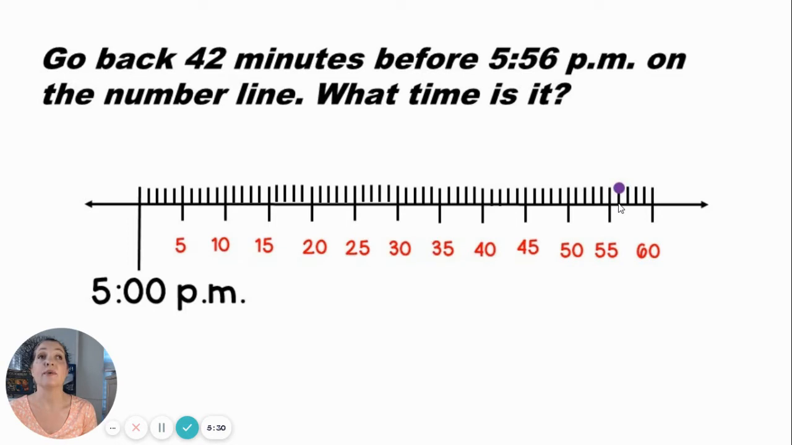Okay, now we're going to go backward. Remember, to be successful today, we're going forward and backward on the number line. Go back 42 minutes before 5:56 p.m. on the number line. What time is it?